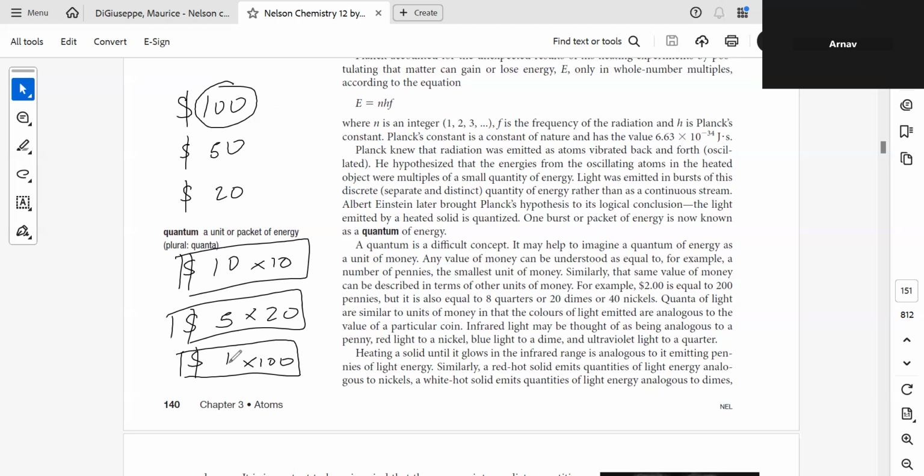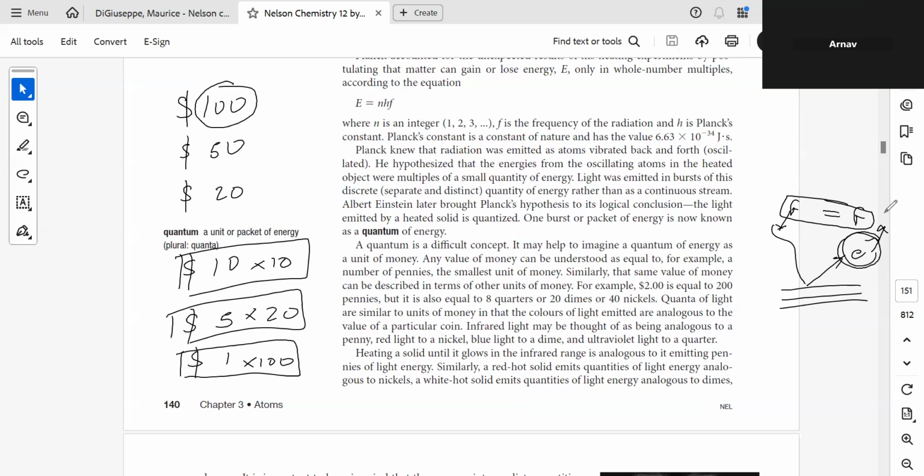Now what was the next concept? We said that it was dependent on the frequency of the light that was hitting the metal surface. That decided the electron emission. So that means there is a certain frequency of these electrons. The electrons have a certain frequency, the light has a certain frequency. When these frequencies match each other, then only the electrons are getting emitted.